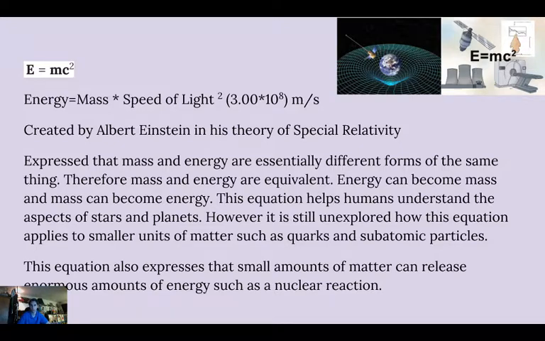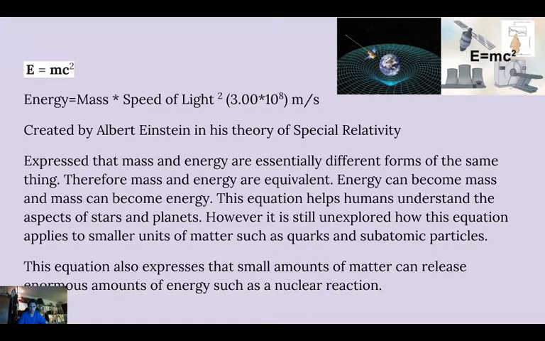So it's a very interesting equation that helps humans understand aspects of the relationship of stars and planets in our solar system, in our universe. It helps us understand the speed of light, and the concept of redshift, for example. Why are certain galaxies billions of light years away while some are just millions or thousands of light years away? Well, this concept of the speed of light was popularized and made much more apparent by Albert Einstein. And it's still somewhat of a contentious formula today.